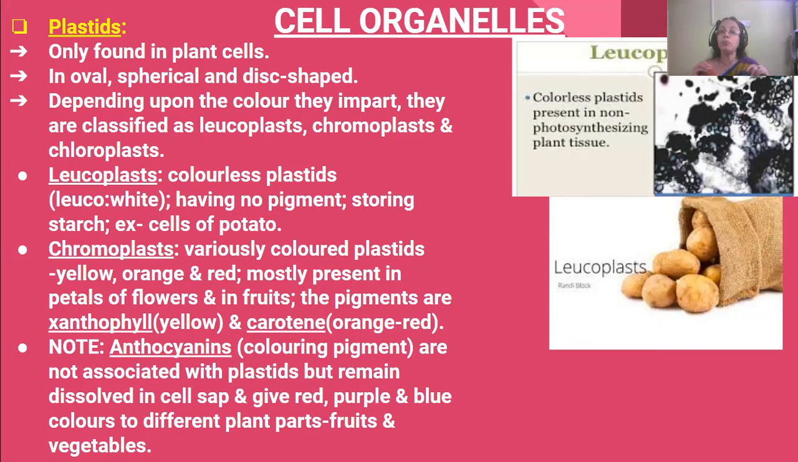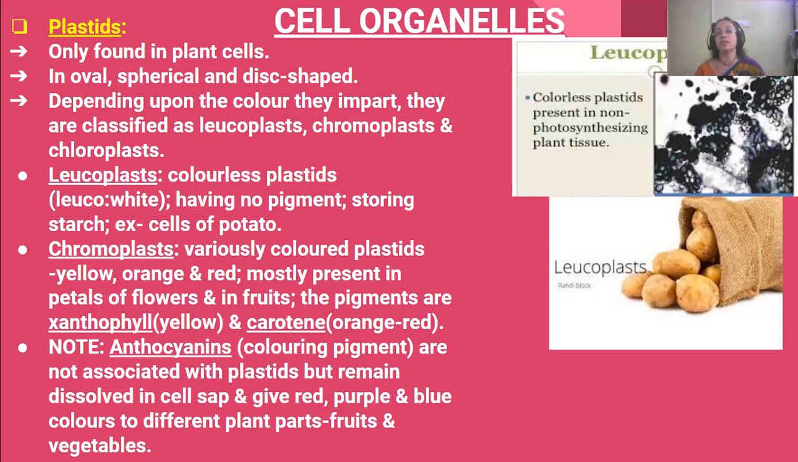Now, depending upon the color they impart, plastids are divided into three types. First is leucoplast, second is chromoplast, and third is chloroplast. So three types of plastids are there: leucoplast, chromoplast, and chloroplast. First we come to leucoplast.